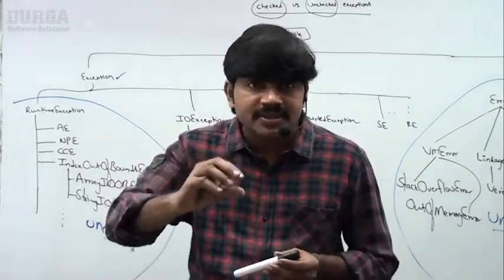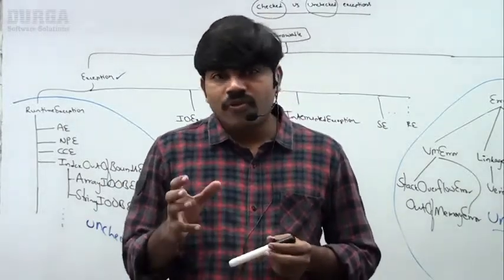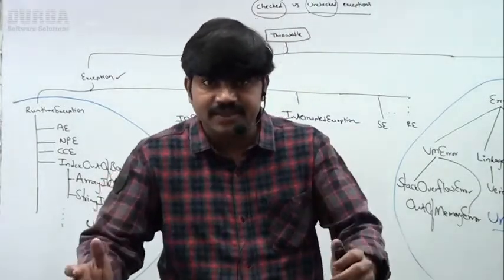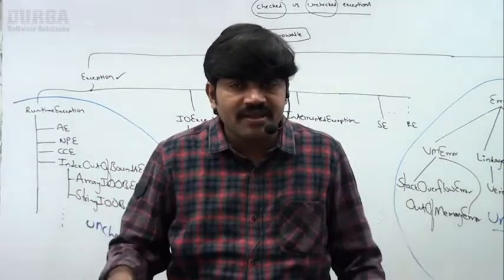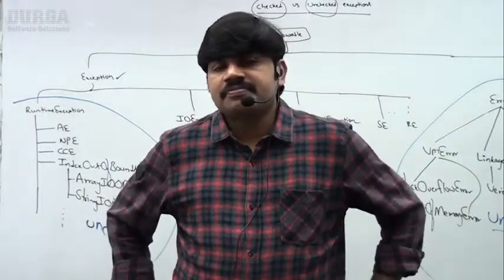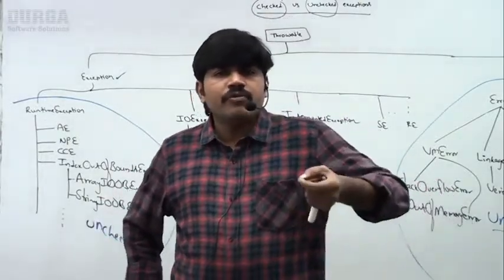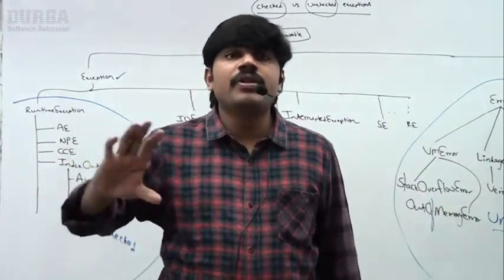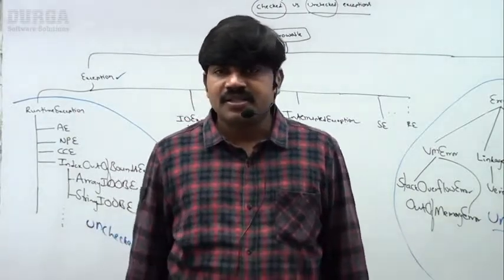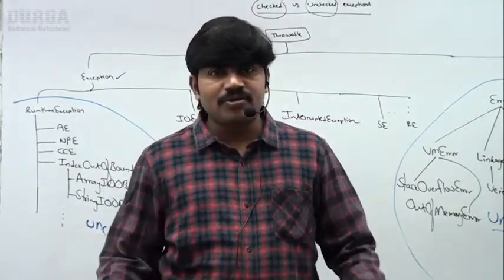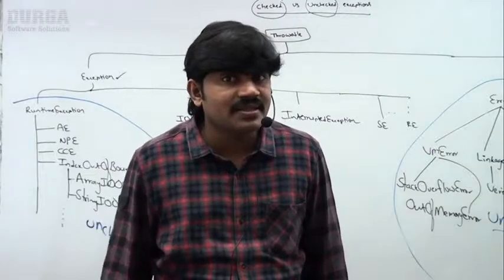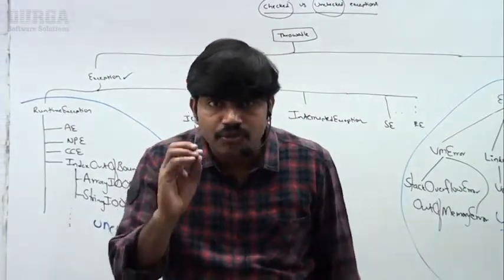Now the next topic, very important, sir. What is a fully checked exception, and a partially checked exception? Of course, within checked exceptions, again two categories are there. Very simple, sir. We will see when a checked exception is said to be fully checked, and when it is said to be partially checked. Checked versus unchecked is where we are having the problem to understand. Then why fully checked and partially checked? In the next sessions this concept may be helpful. That's why you people should compulsorily be aware of it.